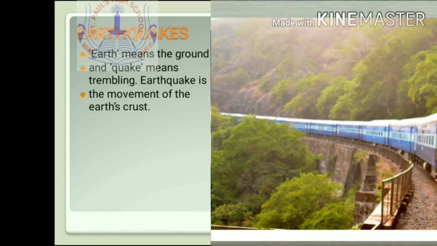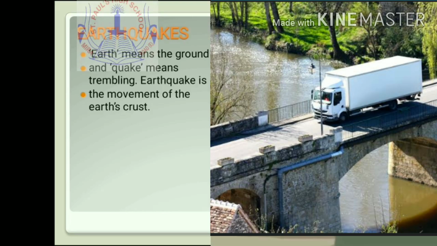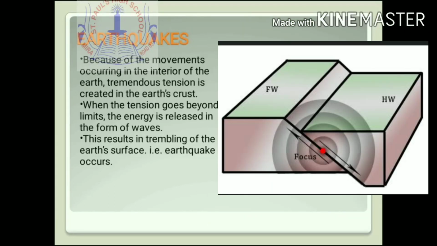When you stand on a railway platform near the railway track, you experience trembling if a train passes by speedily. Tremors are also felt when a heavy vehicle crosses a bridge at speed. Through these examples, you can estimate the tremors caused during earthquakes. Because of the movements occurring in the interior of the earth, tremendous tension is created in the earth's crust. When the tension goes beyond limits, the energy is released in the form of waves. This results in trembling of the earth's surface, and that is how an earthquake occurs.